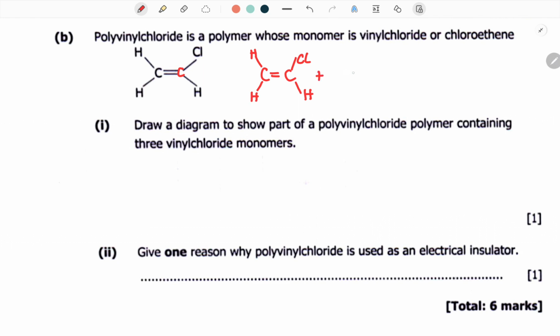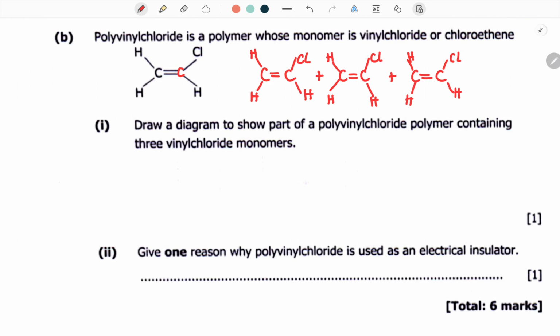Then you add it to another monomer, of course, which is going to have a double bond. It will look exactly like the one we have written. So this is going to be a chloride and another hydrogen here. Then we are saying plus. Okay, so this is going to be a chloride, this is going to be hydrogen, this is going to be hydrogen, this is going to be hydrogen.